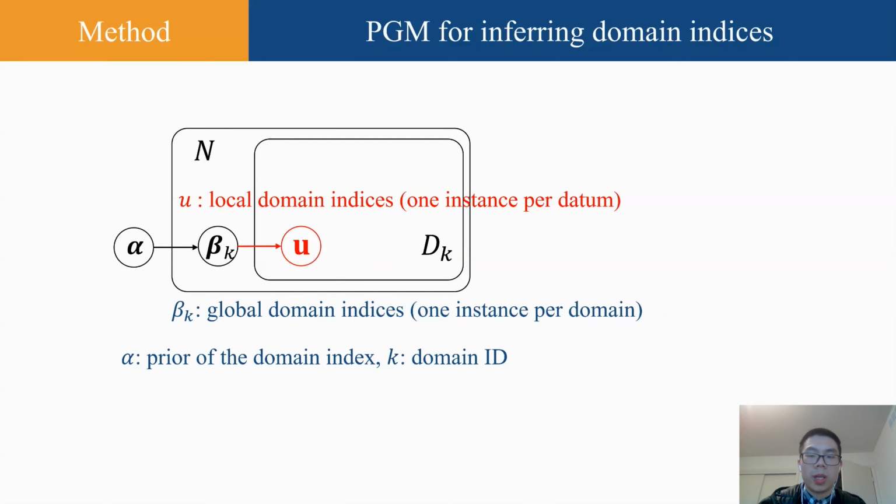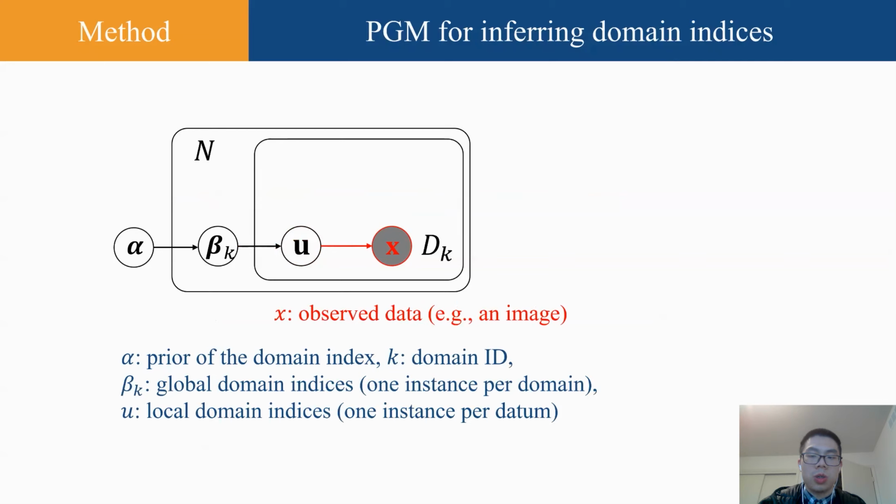Next, using the global domain indices, we generate local domain indices, which is 1 per datum. Suppose in domain k, we have dk data points, then we will have dk local domain indices. We then use these local domain indices to generate the observed data, such as an image.